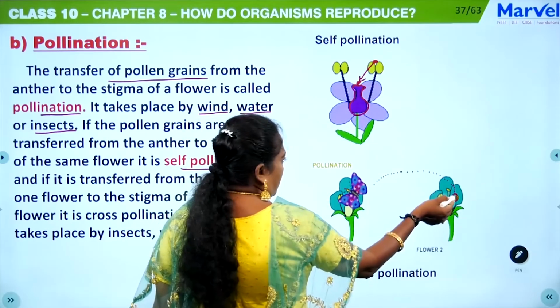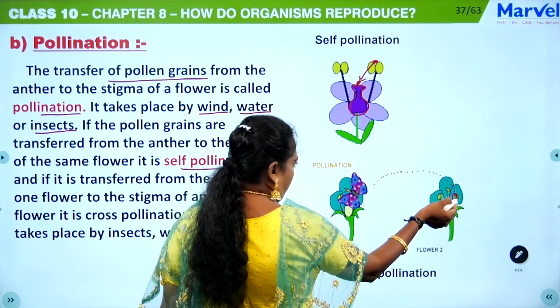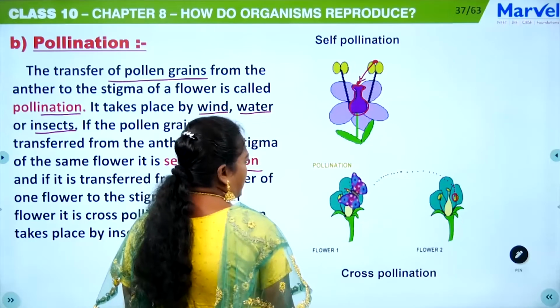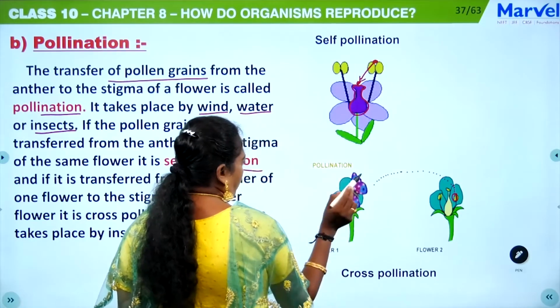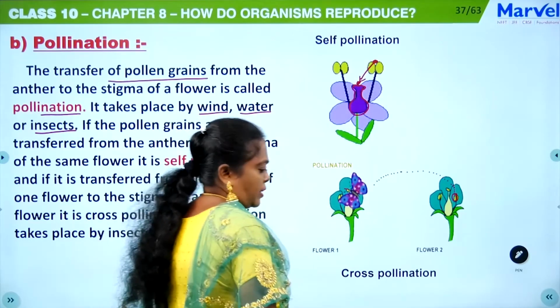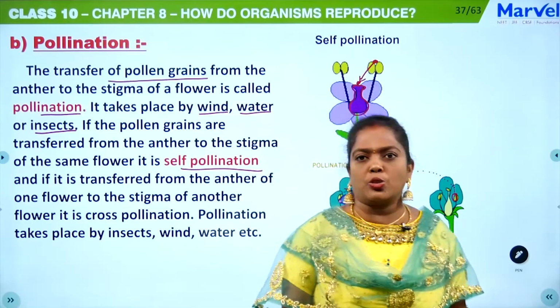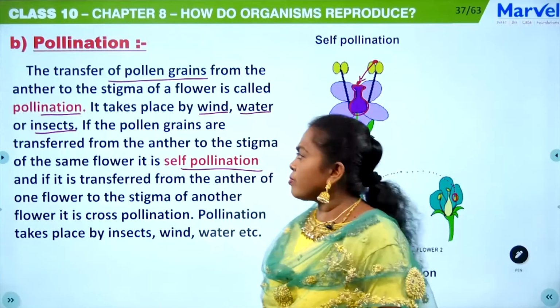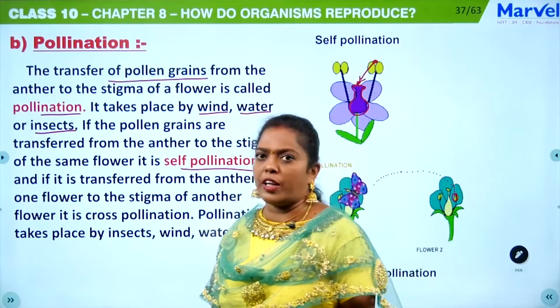The transfer of pollen from the anther of one plant to the stigma of another plant by any agent, whether it may be wind, water, or an insect, is known as cross pollination. So that is the first step, pollination.